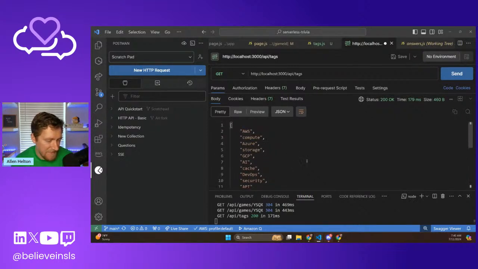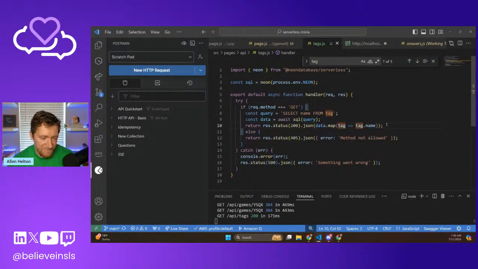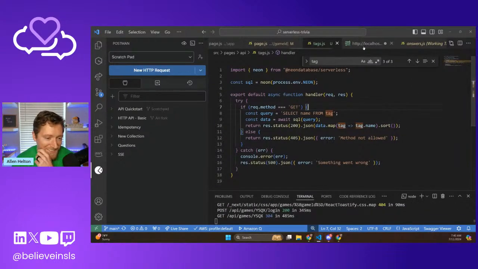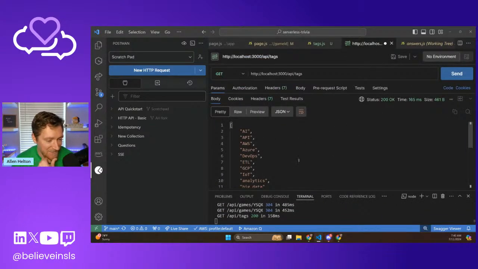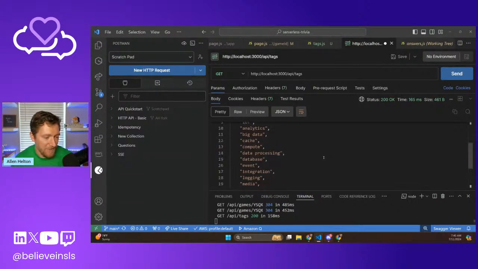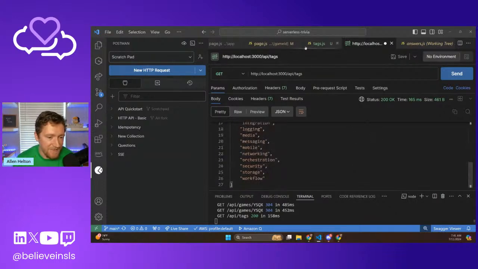And then I guess let's just sort it. Let's just sort it. Might as well if it's just that. Okay, cool. So there's the list of tags that we can possibly use. Now let's add that to our page.